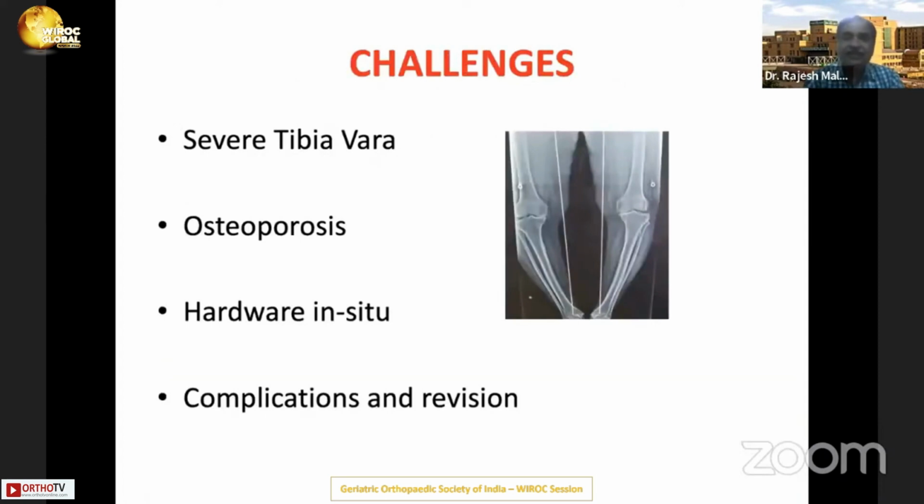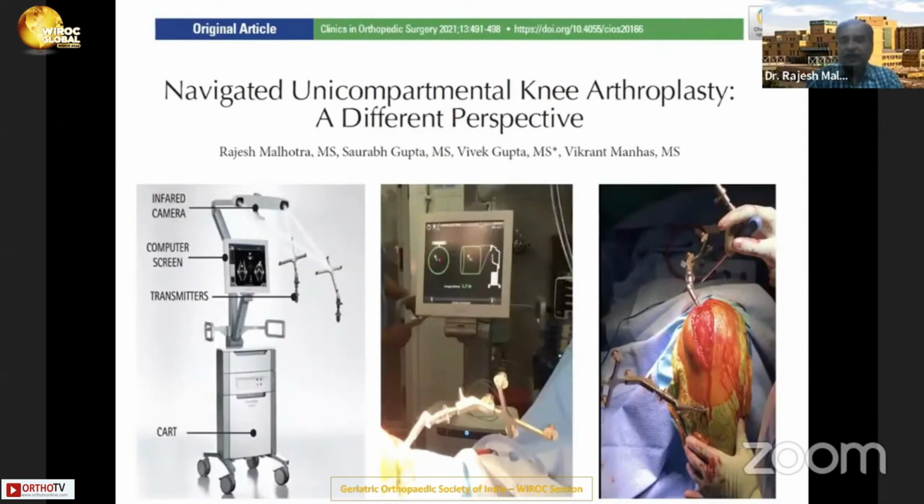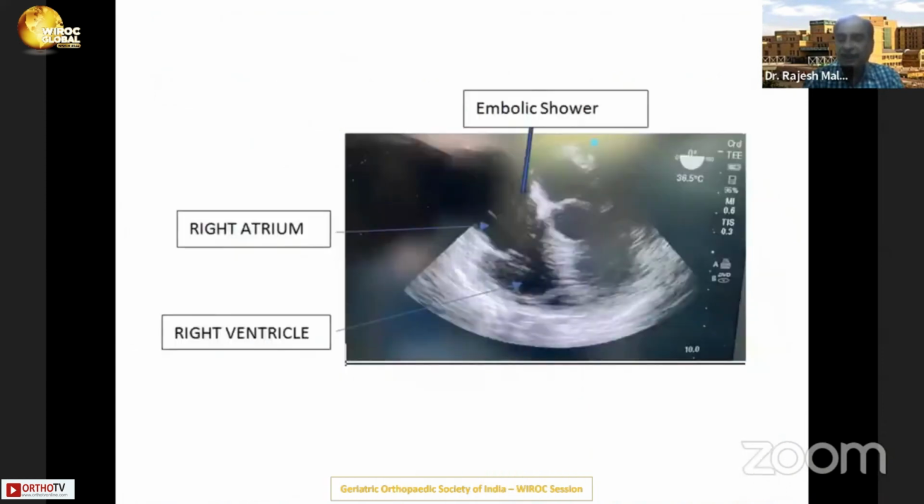The challenges are severe tibia vara, osteoporosis, hardware in situ, complications, and revision. The tibia vara incidence is higher in Indian patients at around 50%, and it has bearing on forces across the knee, alignment of the implant, and longevity of the implant. And so we resorted to navigating our unicompartmental knee, particularly in elderly patients, because we have published our results in JBJS American showing that there is significantly less embolic load in patients when they have navigated surgery.